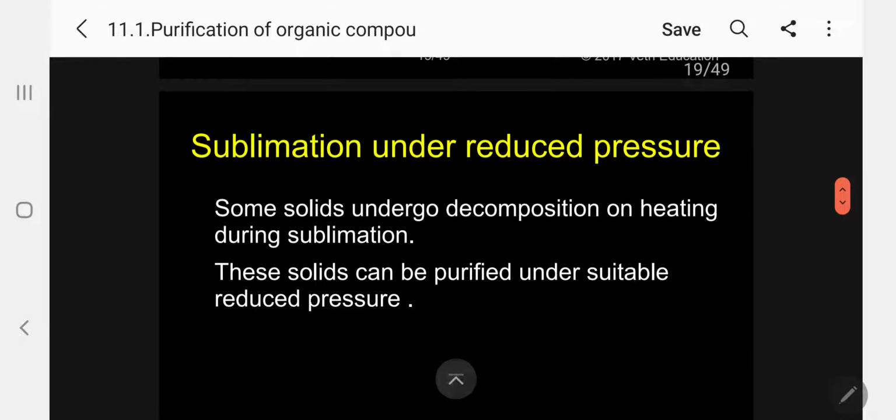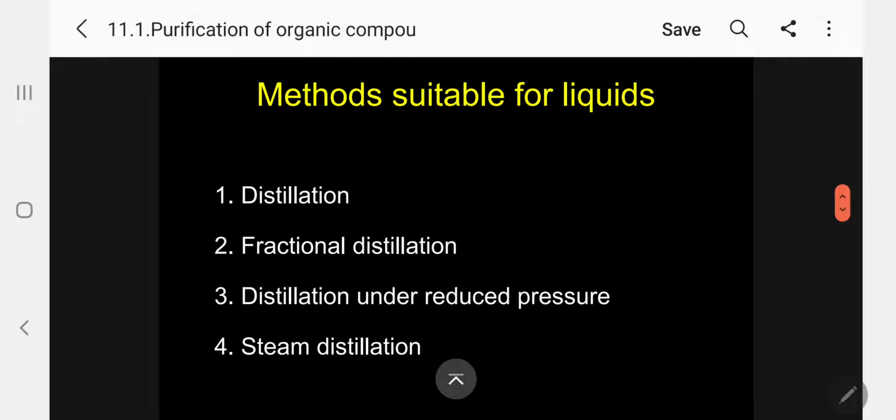Another important thing: sublimation under reduced pressure. Some solids undergo decomposition during heating. So there is a special apparatus here. The same procedure is conducted inside a vessel, but inside the vessel a vacuum is created, so reduced pressure is maintained. This solid can be purified under reduced pressure, so the decomposition will be avoided. Kindly follow.